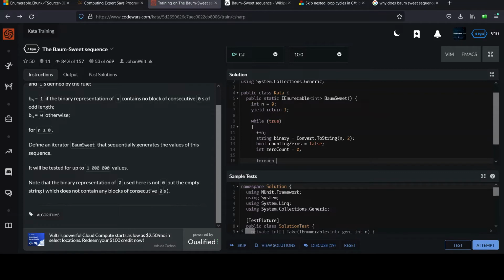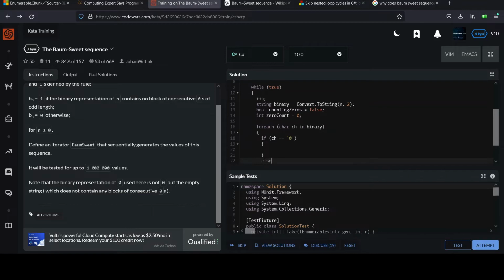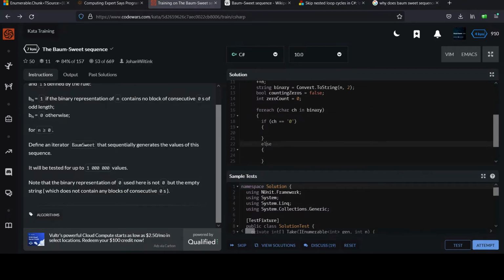Let's go for each char. I like to use ch for my char names, but you can name yours whatever you like. Remember, strings are collections of chars, and that's why this works. Binary is a string. Okay, so what are we checking for with each character? We're starting at the beginning, and we want to check if ch is equal to a 0 or not, right? We'll have to handle the case that it is a 0 and the case that it's not a 0, in which case it better be a 1, right? If we're dealing with binary numbers, it's either 0 or 1, that's it. So I can safely assume it's a 1 at this point.